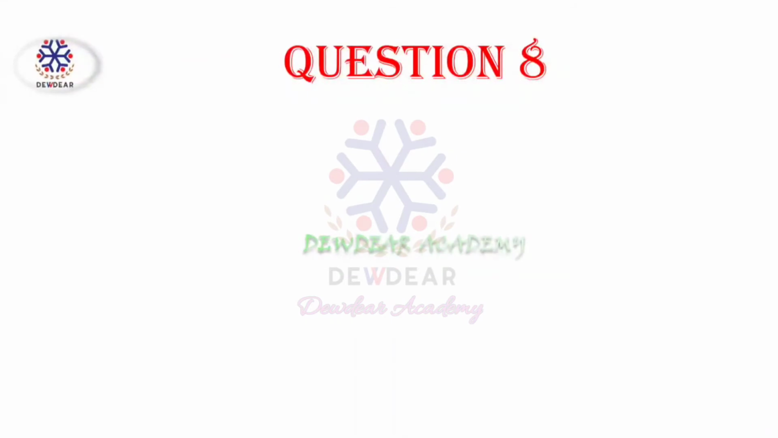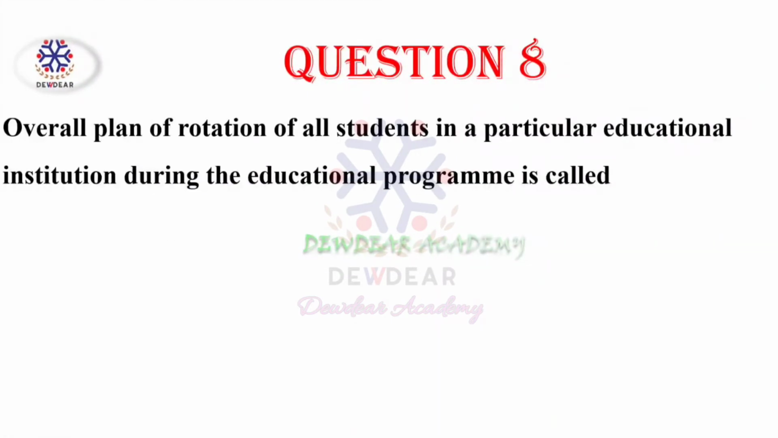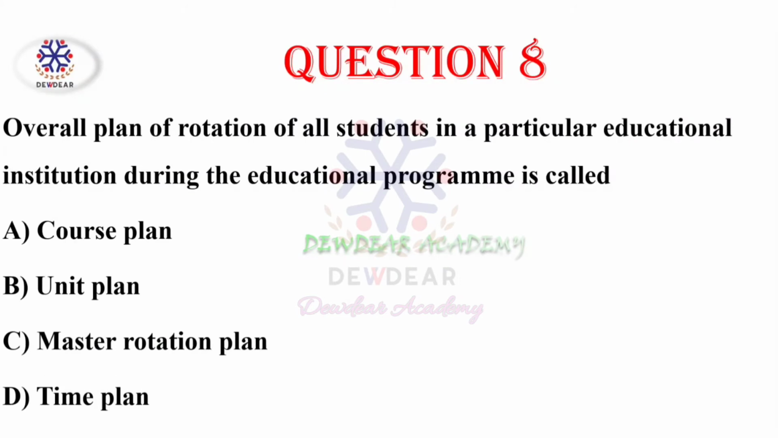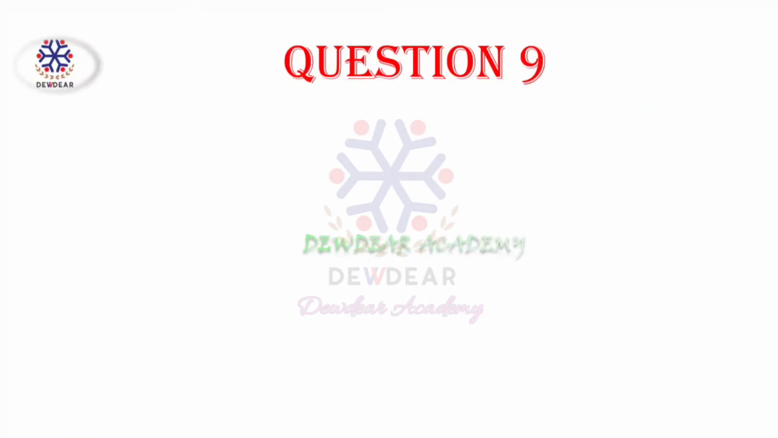Then question number 8. Overall plan of rotation of all students in a particular educational institution during the educational program is called. Options: course plan, unit plan, master rotation plan, time plan. Correct answer is master rotation plan. Master rotation plan is the overall plan of rotation of all students in a particular educational institution during the educational program.